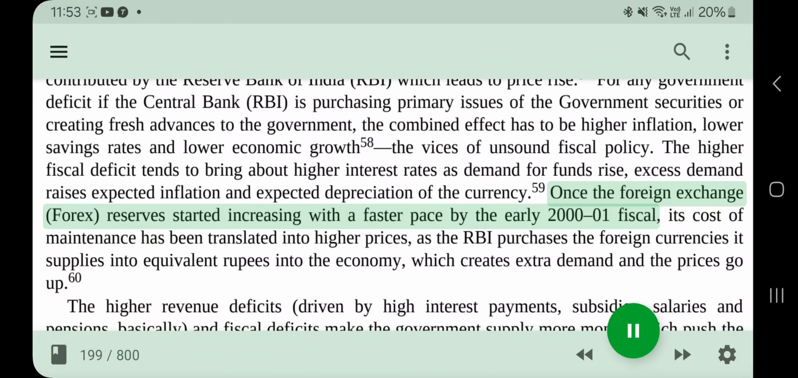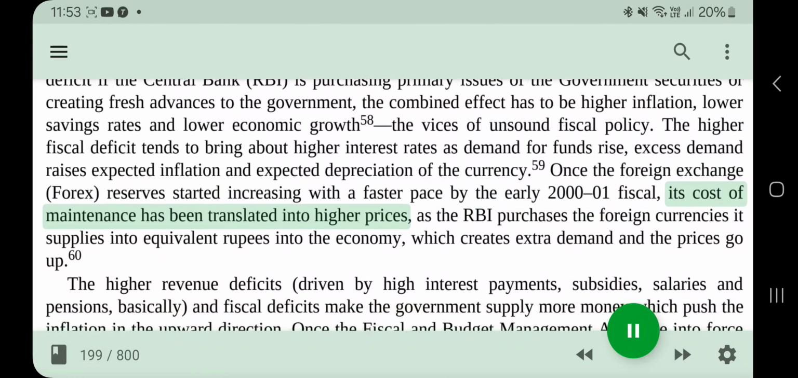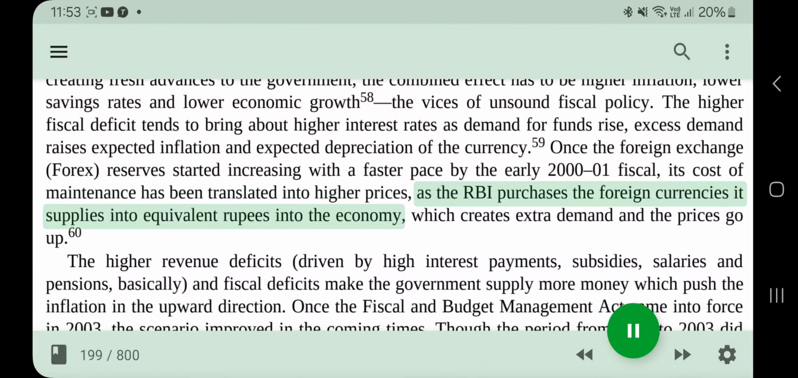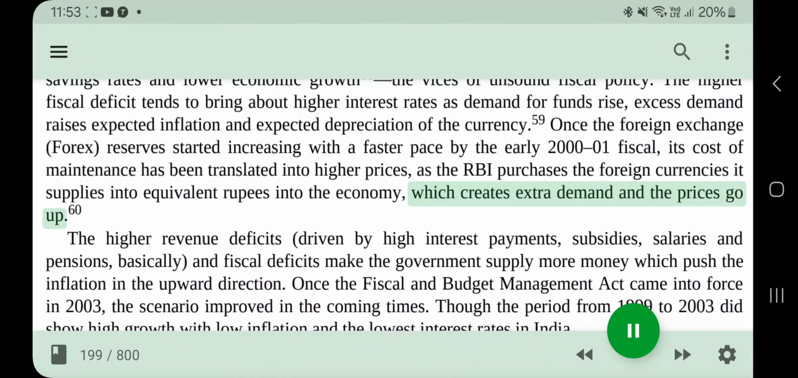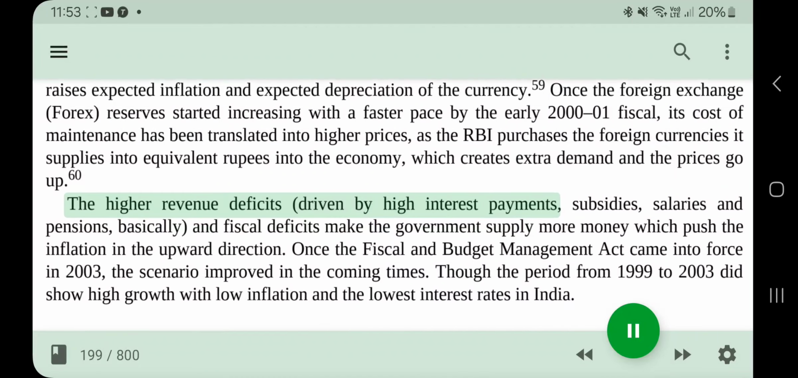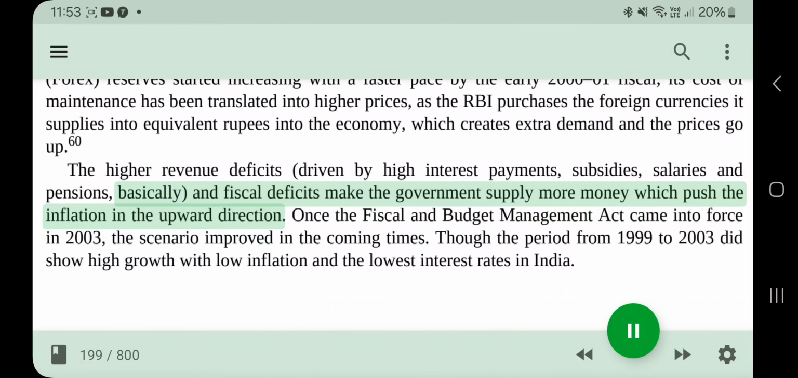Once the foreign exchange (forex) reserves started increasing with a faster pace by the early 2001 fiscal, its cost of maintenance has been translated into higher prices, as the RBI purchases the foreign currencies it supplies into equivalent rupees into the economy, which creates extra demand and the prices go up. The higher revenue deficits, driven by high interest payments, subsidies, salaries and pensions, basically, and fiscal deficits make the government supply more money, which push the inflation in the upward direction.